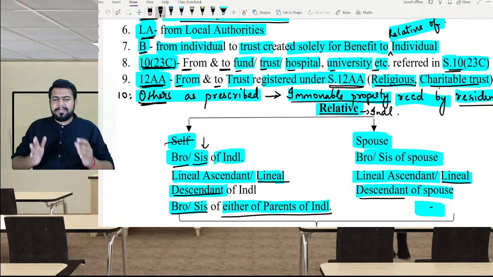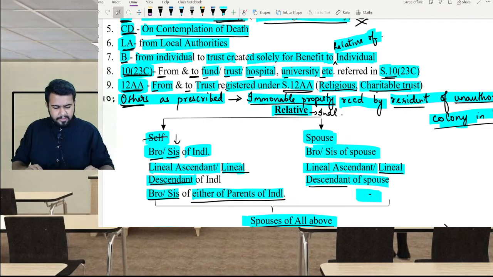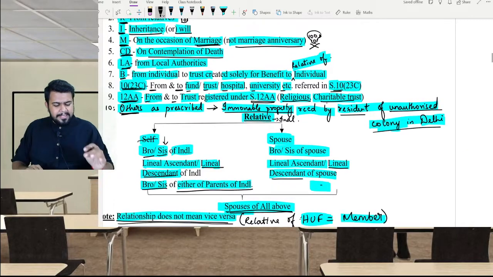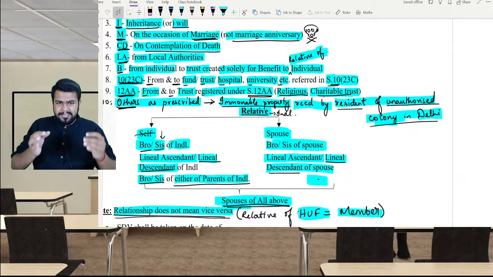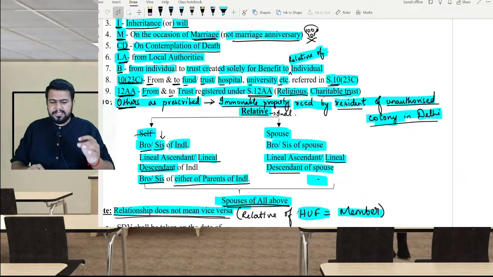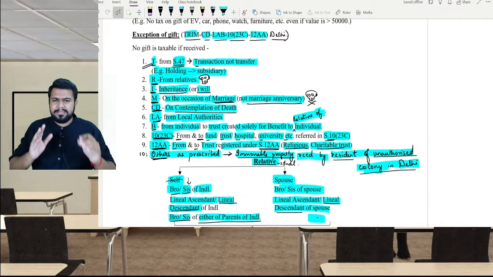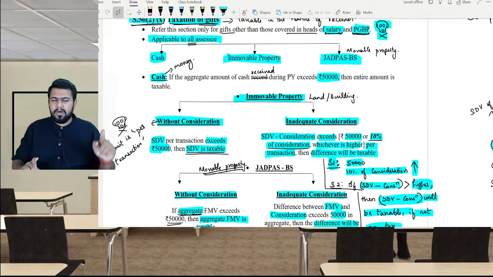Next, Delhi. The last point is all the other cases as may be prescribed, and the Act has prescribed one case. What is the case? Any immovable property received by a resident of an unauthorized colony in Delhi. If immovable property is received by a resident living in an unauthorized colony in Delhi, then the immovable property received will not be taxable under section 56(2)(10). You get my point? So all these are exceptions. For all these categories, 56(2)(10) is not applicable, so be very careful.